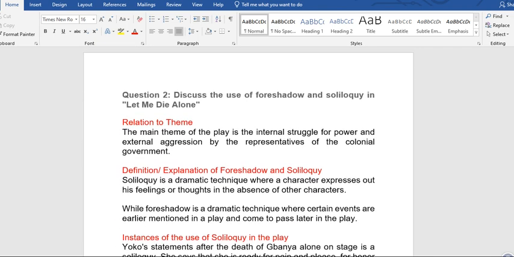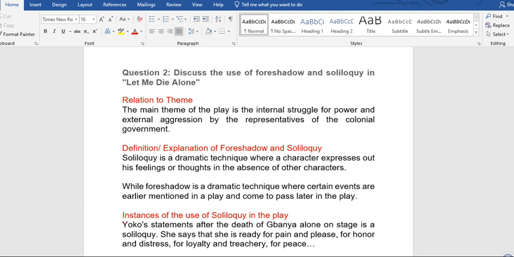Now the second question. Discuss the use of foreshadow and soliloquy in Let Me Die Alone. You see that in this question, we have two terms that are mentioned here. So, we are going to define the term, the definition and explanation of these terms. The first thing to do is relation to theme. Any question you are given in literature, you relate it to theme.